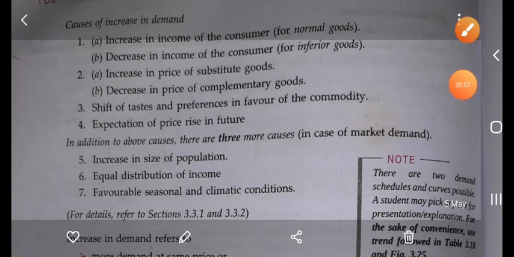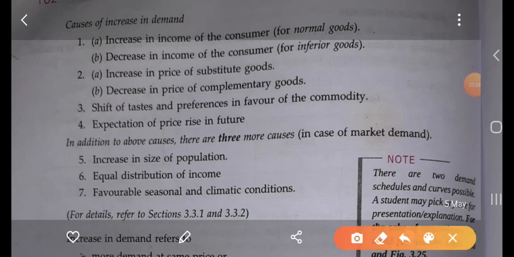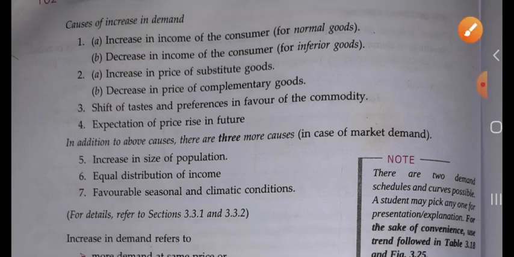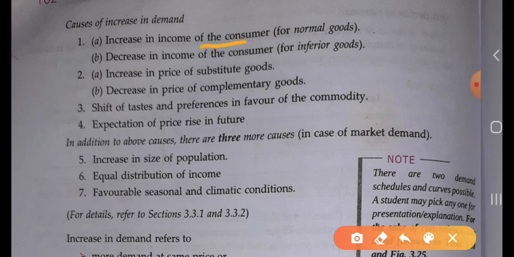How so? Increase in the income of the consumer for the normal good. Whenever the income of the consumer increases, the quantity demanded also increases. Whenever there is decrease in the income of the consumer, for an inferior good there will always be increase in the demand of the commodity. Whenever there is increase in the price of the substitute good, the demand also increases for the substitute goods.